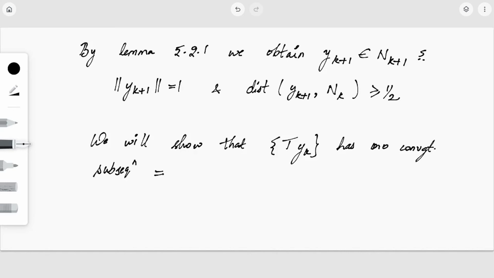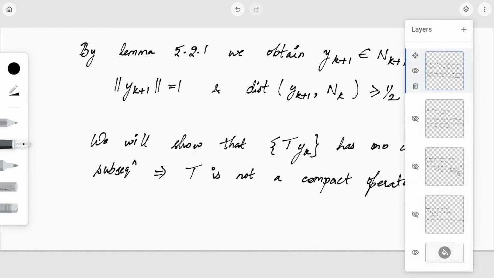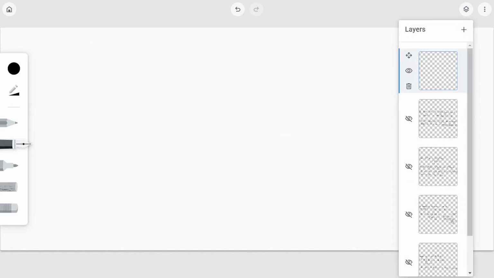So this will imply that T is not compact, which will be a contradiction. Okay, so we'll be using all the things that we have obtained so far, and we will show that the sequence T of yk has no convergent subsequence, which will imply that T is not a compact operator. So let's see.